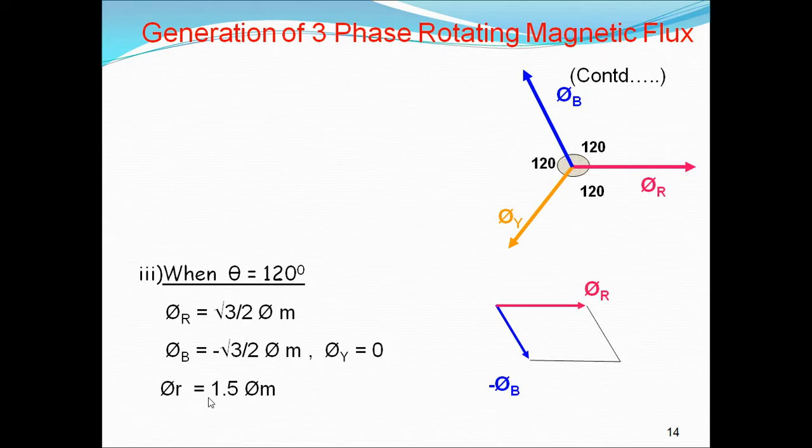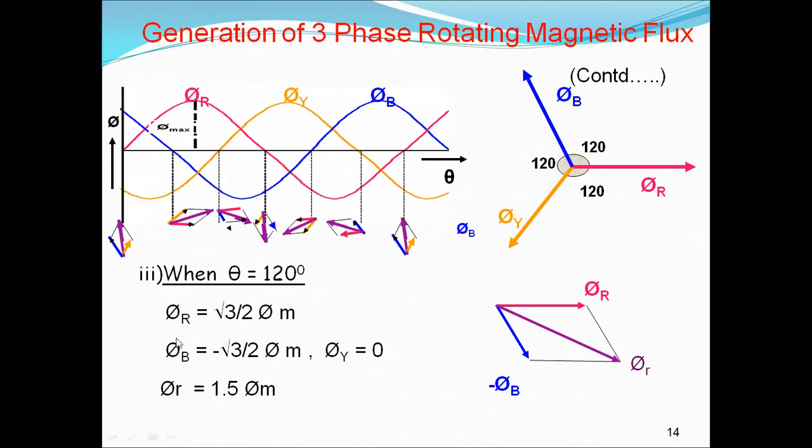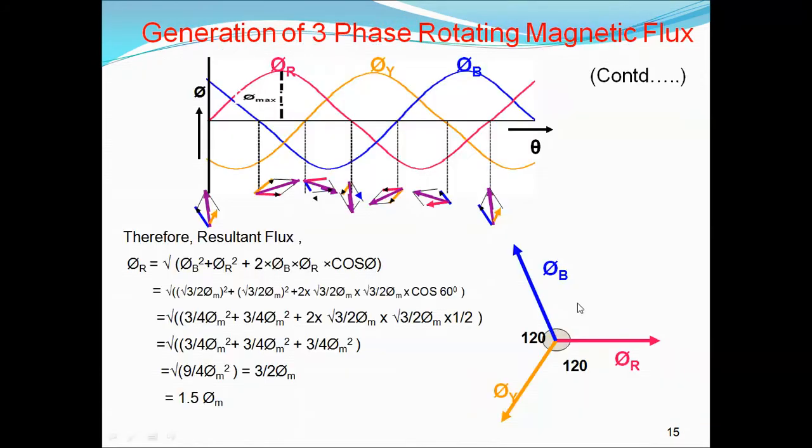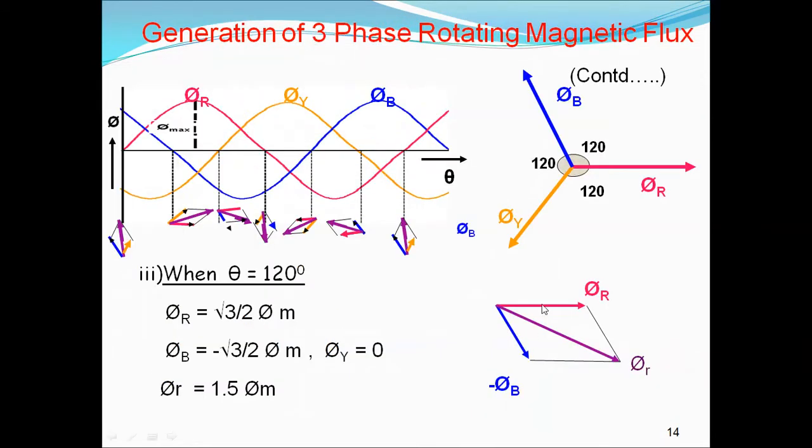So these are the vectors. At 120, what happened? Pi y is 0, because y is 0, and we have pi r and pi b. Pi b is negative, so we have to bring it in the negative direction like this. And we have to add R and B. If you add these two, R and B, we get pi r. That is the resultant vector.